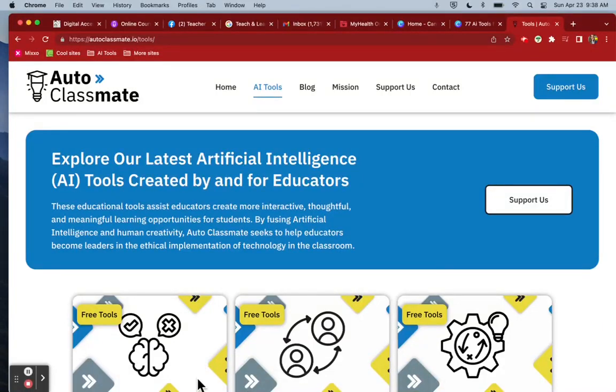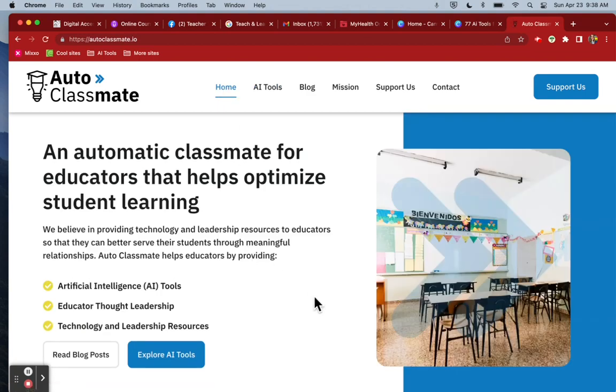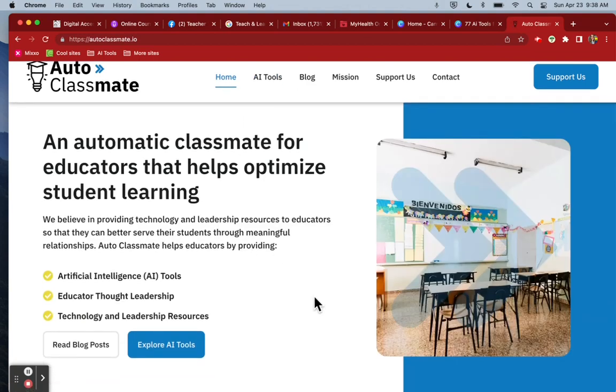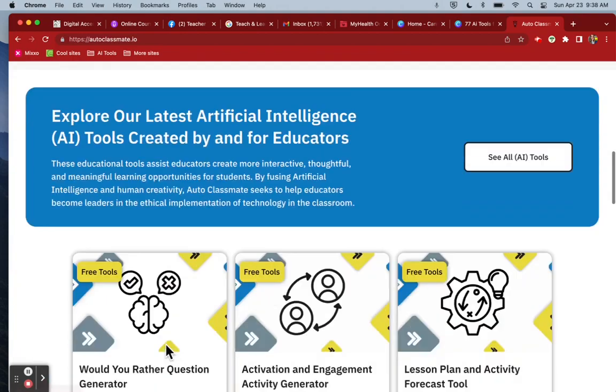Hey everybody, this tool, Autoclassmate, is a website that you can use to get some instant tools to use in your class. So first things first, I did not have to sign up for an account, which is pretty cool. I like that. On the home page, it is just a little bit of a description, and I just went right into Explore AI Tools down here at the bottom.